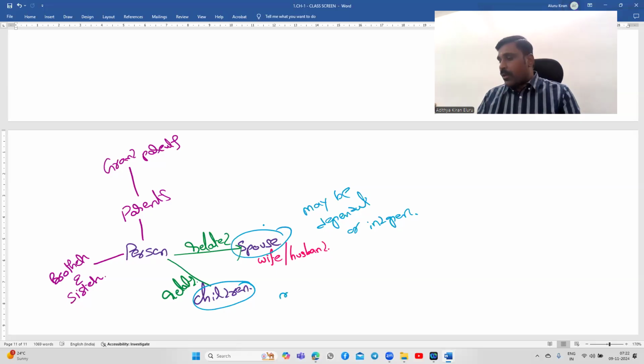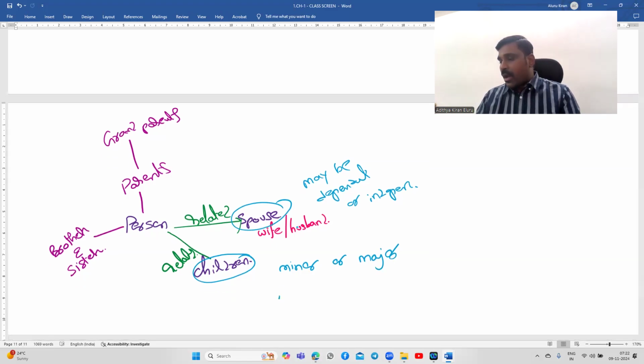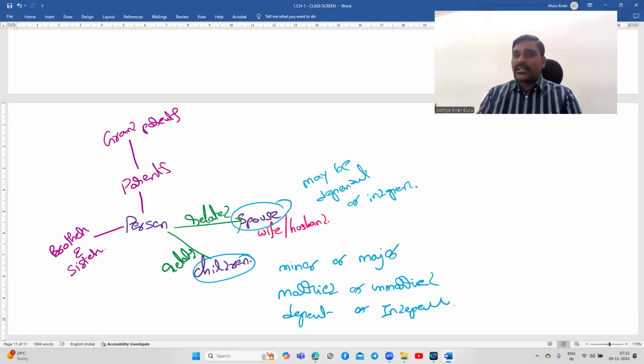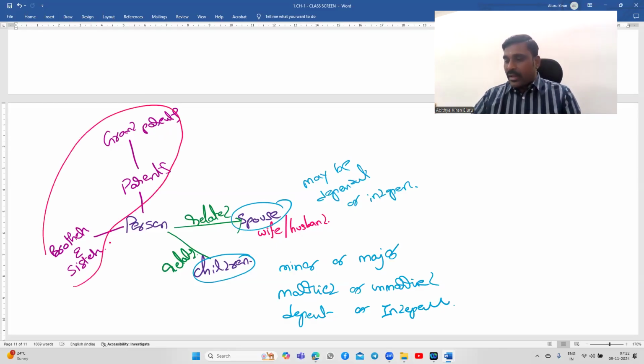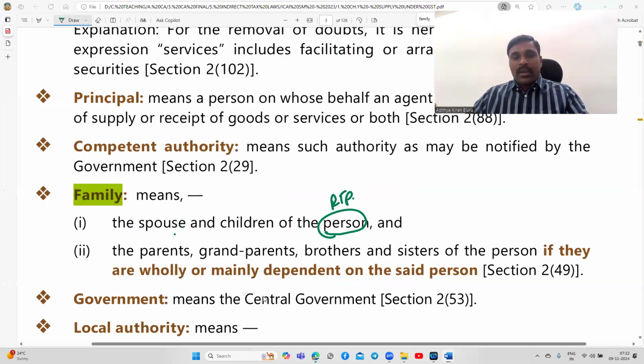So this also may be minor or major, married or unmarried. Children, that's it. Married or unmarried, maybe dependent or independent. So far as spouse is concerned, spouse may be dependent or independent. So far as children is concerned, children may be minor or major, married or unmarried, dependent or independent. Now these persons, grandparents, parents, brothers and sisters, these are related, but they are mainly or